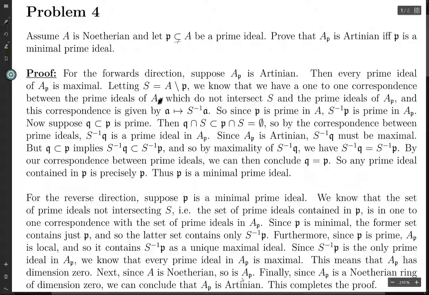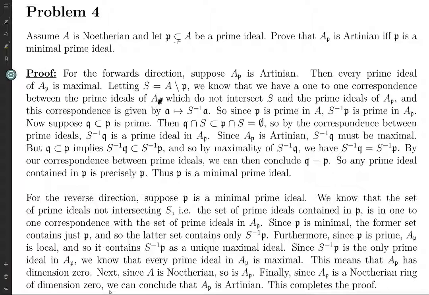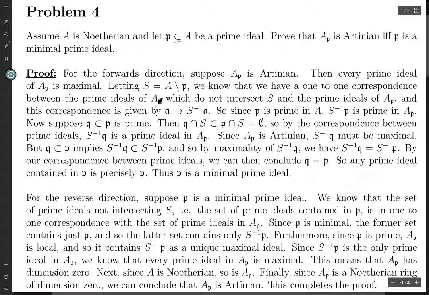forward to localization. So the fact that A is Noetherian implies that the localization is Noetherian as well. So therefore, the localization is a Noetherian ring which has dimension 0, i.e. it's a Noetherian ring in which every prime ideal is maximal, and therefore those conditions are enough to prove that the localization is Artinian, which is what we were trying to show in the backwards direction. Alright, so for this if and only if we've proven forwards and backwards, and so then we're done with the proof, and there you go.